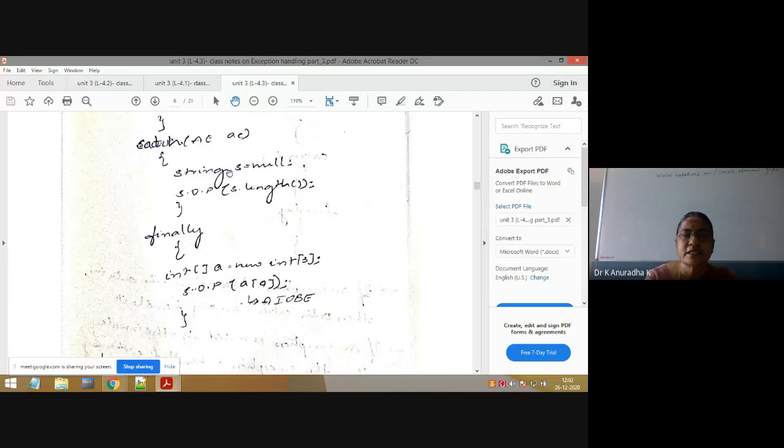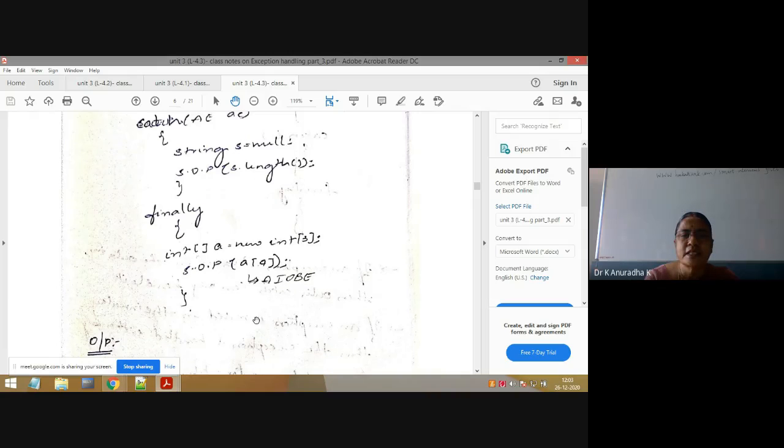This is string index out of bounds exception. Okay, no, not string index, it is null pointer exception. You know null pointer exception: a reference variable is assigned null, it is not pointing to an object, but we are trying to access the members of that string class. That's why it is a null pointer exception.